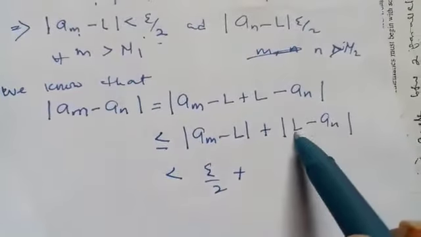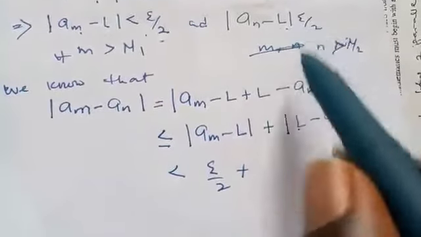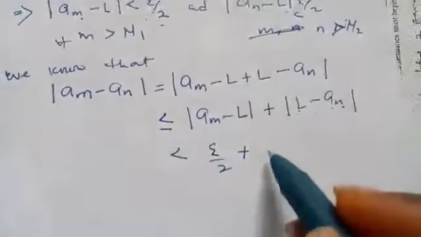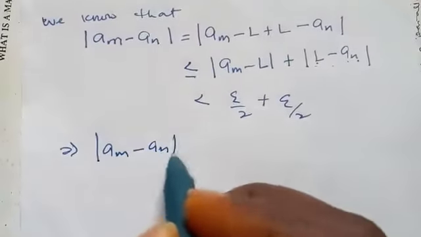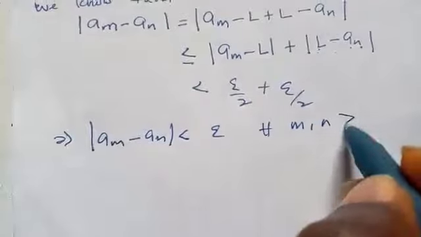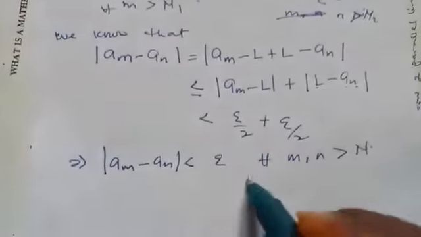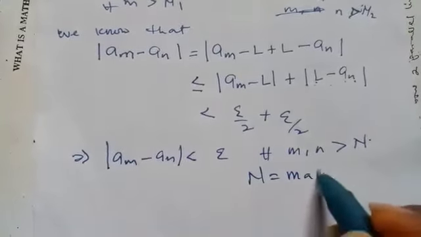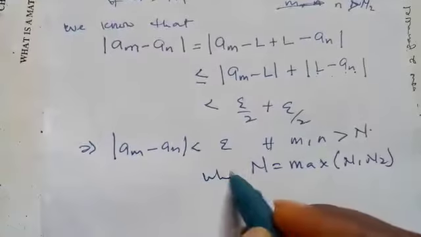Remember, |L − a_n| is the same thing as |a_n − L| because it's absolute value. So this is strictly less than epsilon over 2. This simply means that |a_m − a_n| is less than epsilon for all m, n greater than capital N. So here we pick N to be the maximum of the N1 and N2 that we choose here.